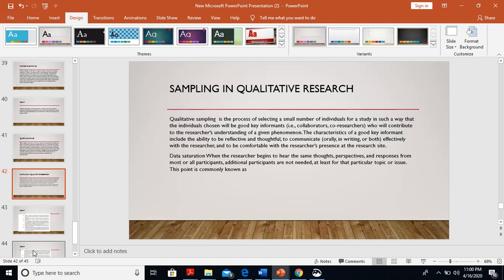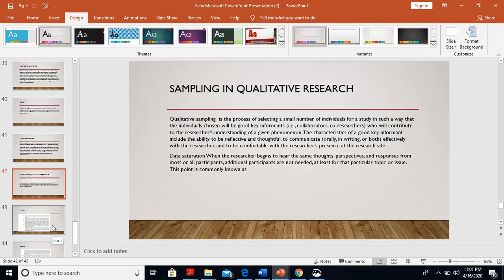When the researchers begin to hear the same thoughts, perspectives, and responses from most or all of the participants, additional participants are not needed, at least for that particular topic or issue. This point is commonly known as data saturation, and at this point, the researcher should stop taking data, and the sample size is more than enough.